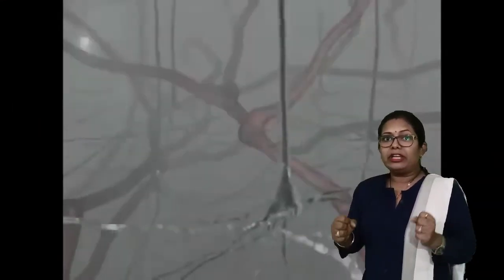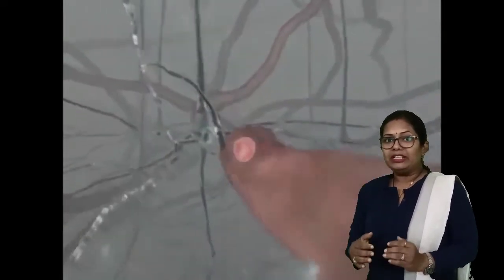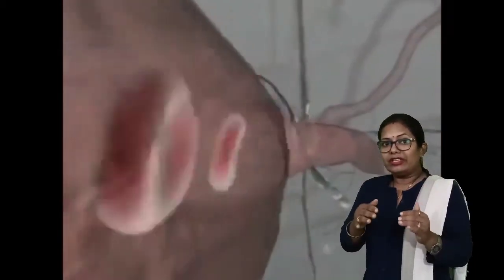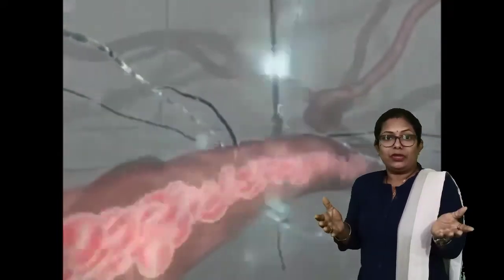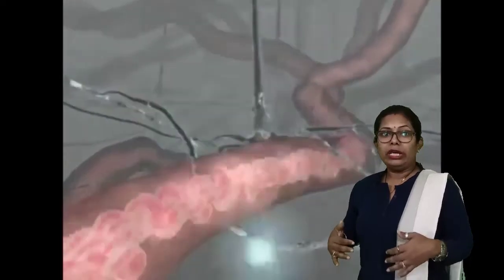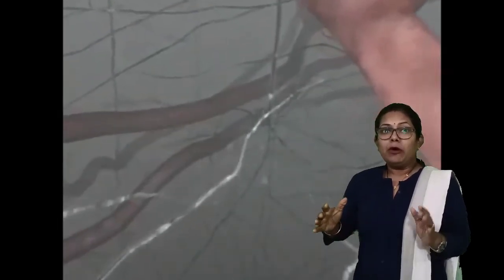See, and after watching this video you can believe that a God is there who has created this beautiful thing, and this is really a beautiful creation of God. And my dear students, here some blood vessels are also there, and around the blood vessels also nerve cells or neurons are there. So we can say that, as we know, neurons are everywhere in our body, so that they can give us sensation. So I think now you will believe that the brain is one of the best creations of God in our body.